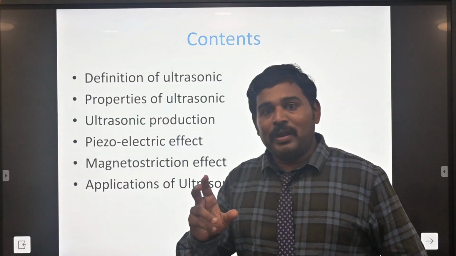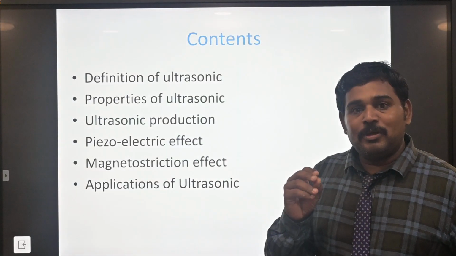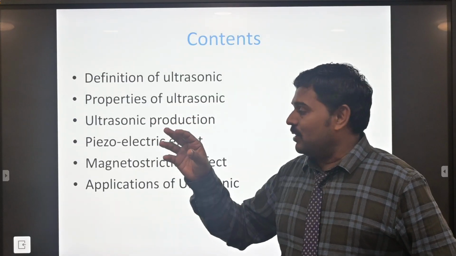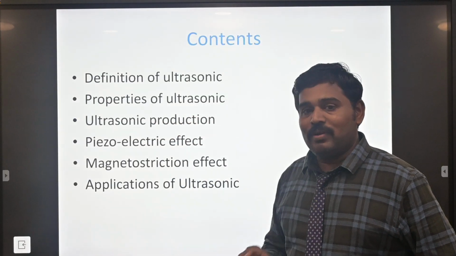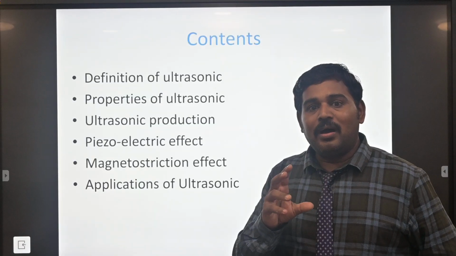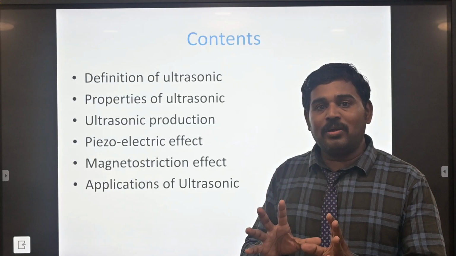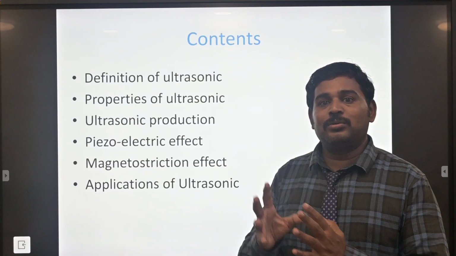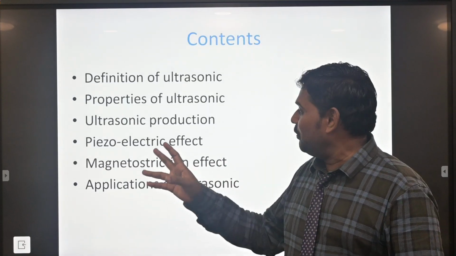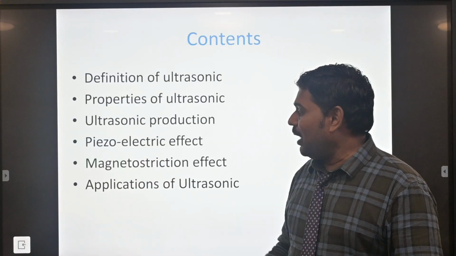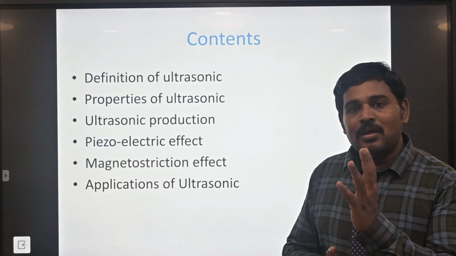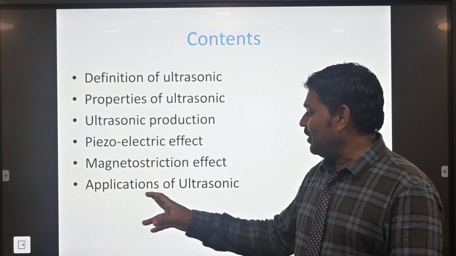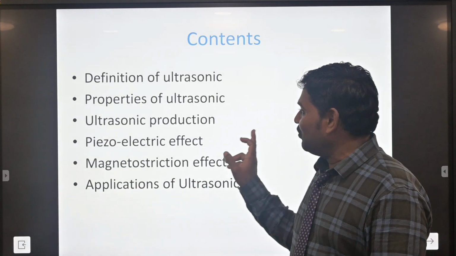The wave propagates in a straight line, depending on the range of the pattern. Next, the production of ultrasonic. The method of production is the piezoelectric method, where we produce different ranges of ultrasonic patterns. Second is the magnetostriction effect, another way of producing ultrasonic waves. Last is the application of ultrasonic waves.